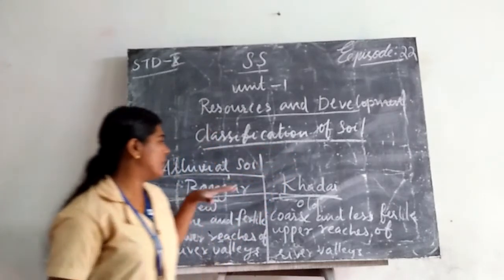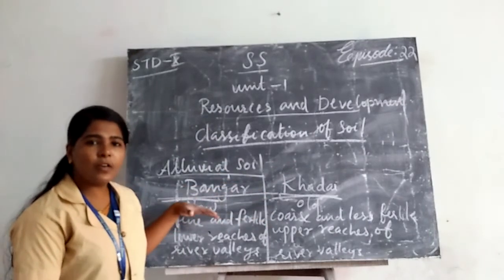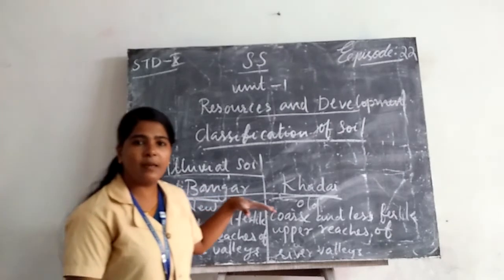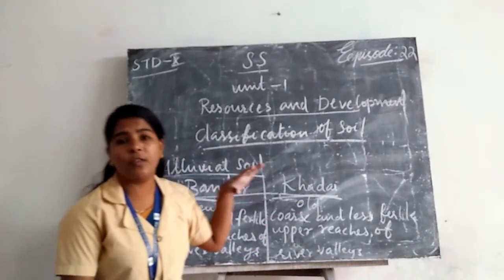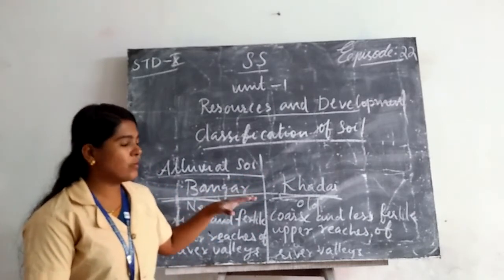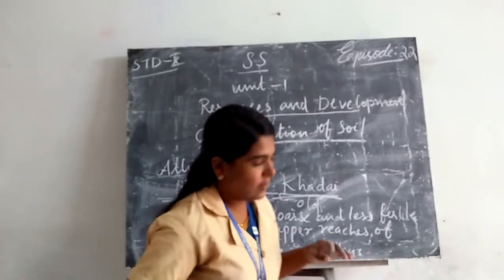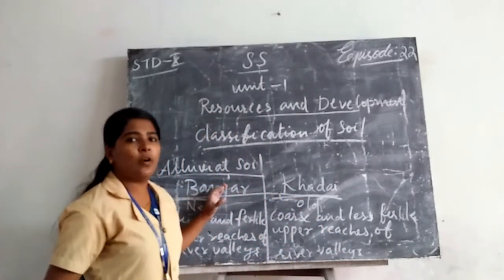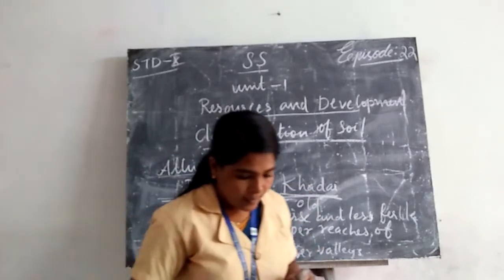We can classify the alluvial soil as Khadar and Bhangar. We can cultivate mostly paddy, sugarcane and wheat in alluvial soil, so it is a very important soil in India. Then it contains adequate proportions of potash, phosphoric acid and lime.